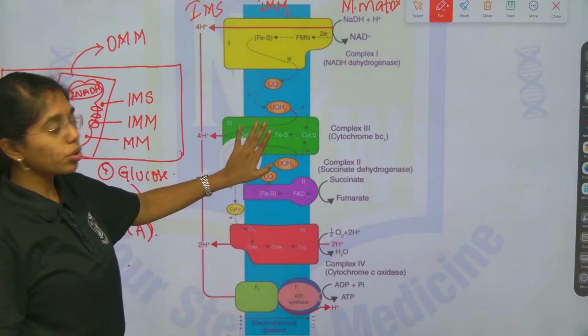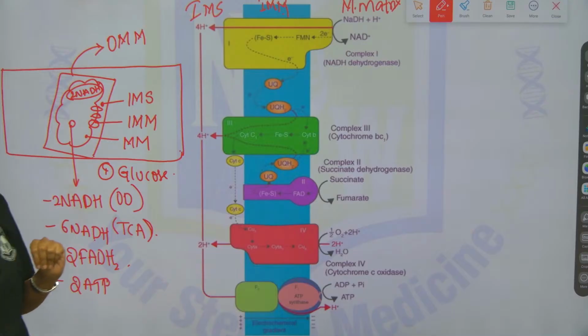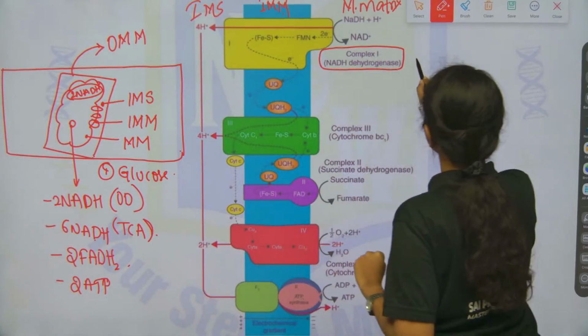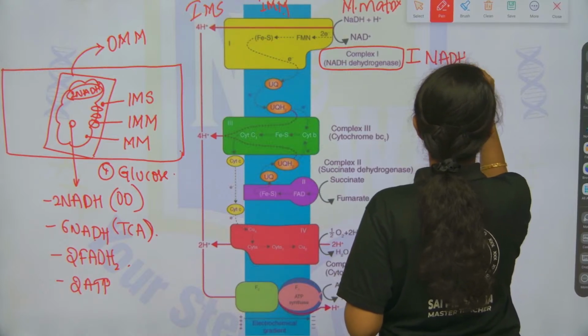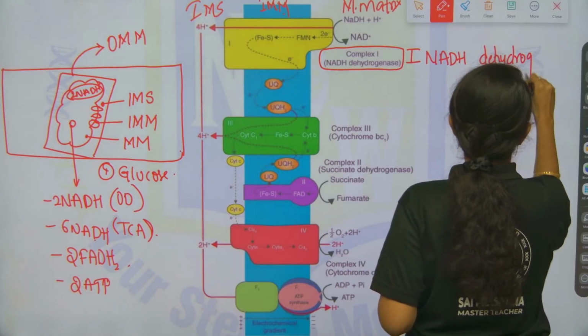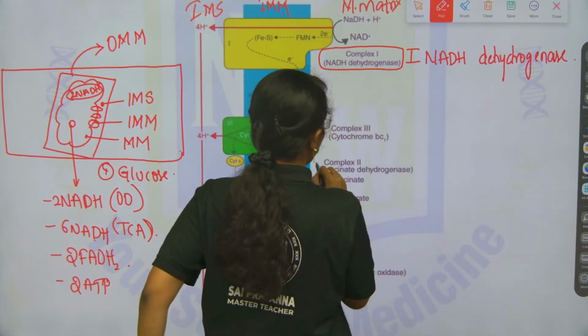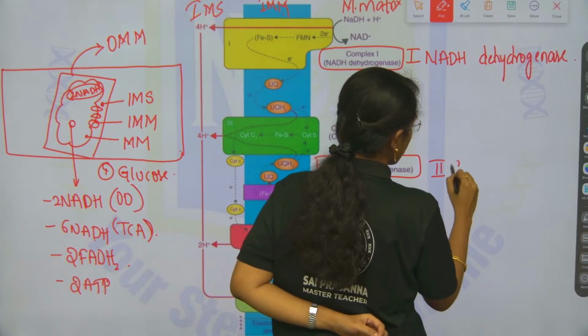So what happens, you just see. The complete process is operated by 4 complexes. Complex 1 is known as NADH dehydrogenase. And complex 2 will be succinate dehydrogenase.